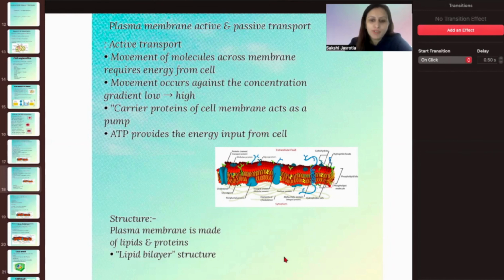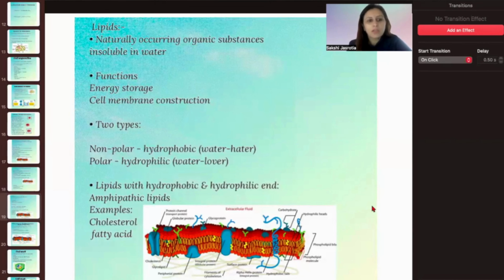But before we get to know more of this, let's see what a lipid is. Lipids are naturally occurring organic substances that are insoluble in water. Obviously, if the cell membrane were soluble, it would easily dissolve. The entire cell would dissolve easily and the organelles would just float out, and the cell would be destroyed.